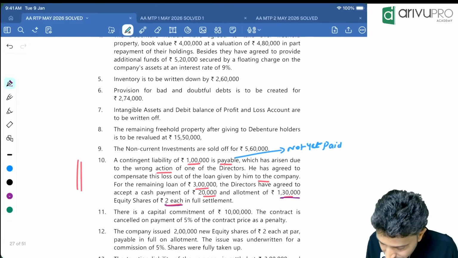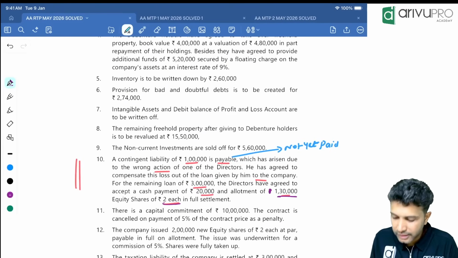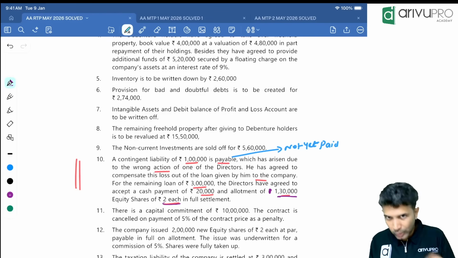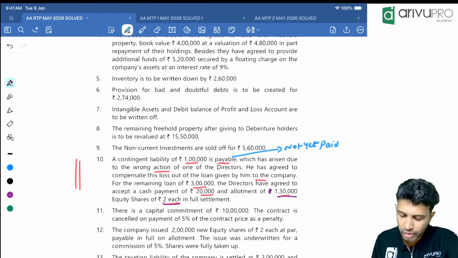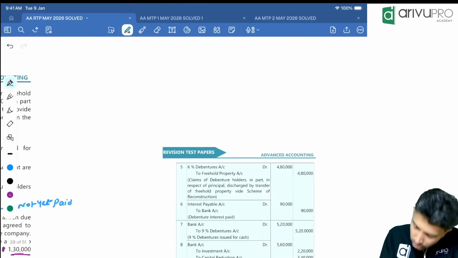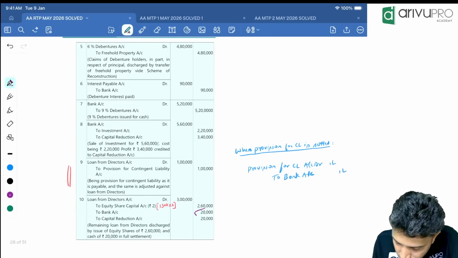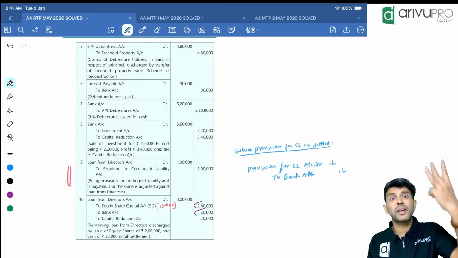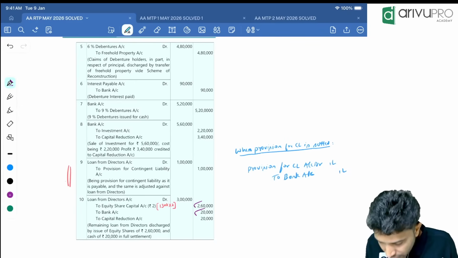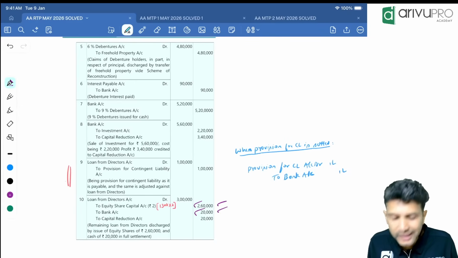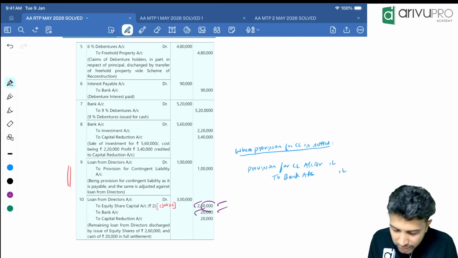This is not rupees. It's actually a typo. 1,30,000 shares of 2 each. 1,30,000 is the number of shares issued. Each has a value of 2 rupees. So total value 2,60,000. 1,30,000 into 2, which is 2,60,000. So we have to pay 3 lakh to the director now. We paid 260 in shares, 20 in cash. So total paid is only 280.